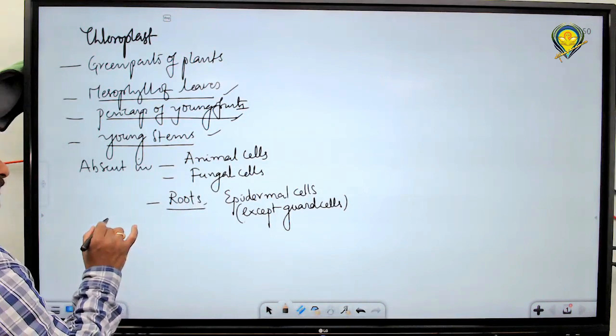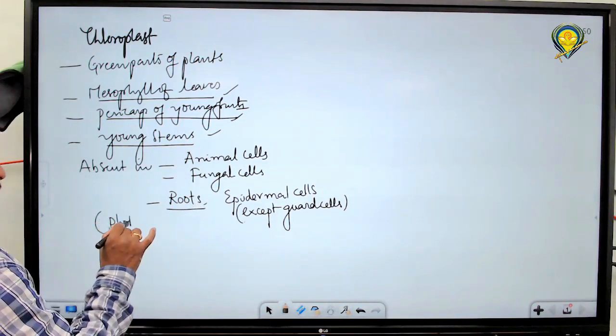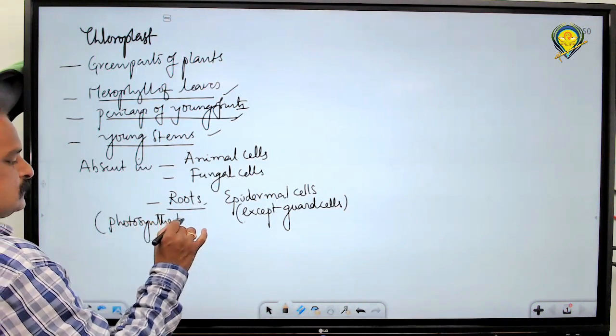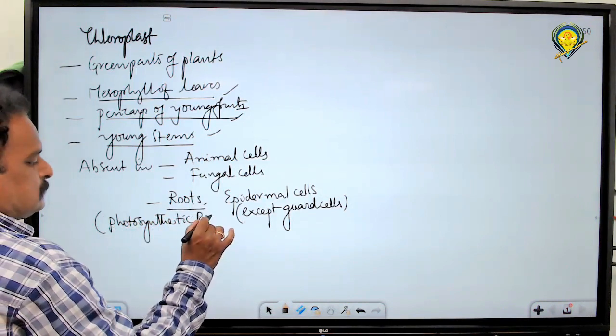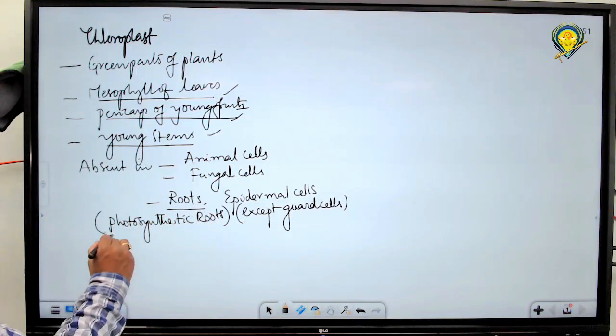What is the exception here? Some roots perform photosynthesis, and in them chloroplasts are present.